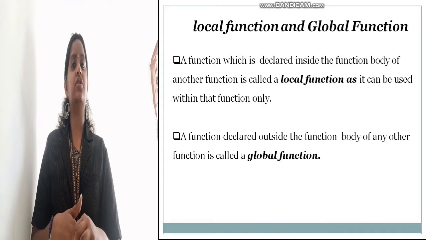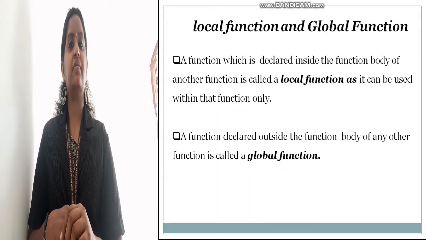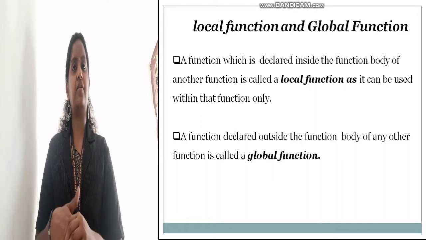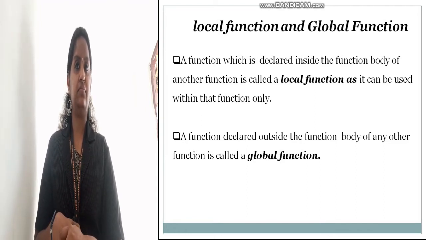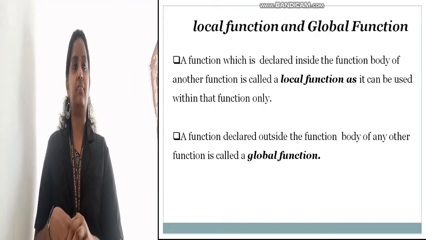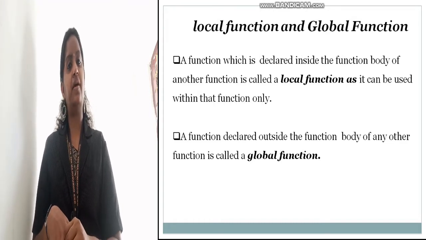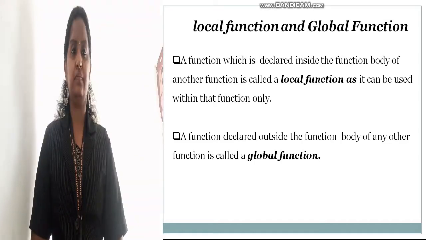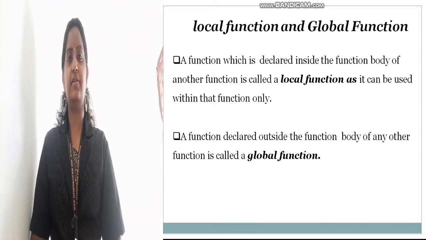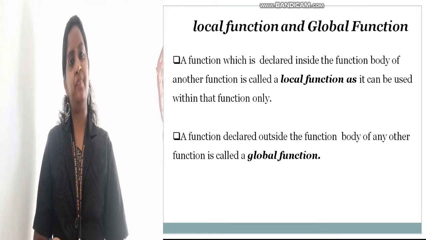And next is int cube, it is another function. Here we can use that function, it is a global function declaration. So like this you can include the function declaration inside the program.